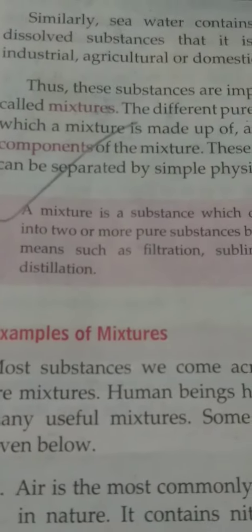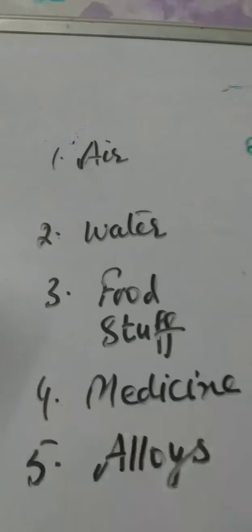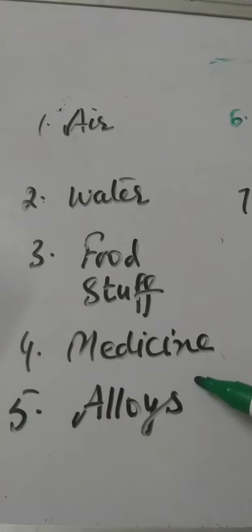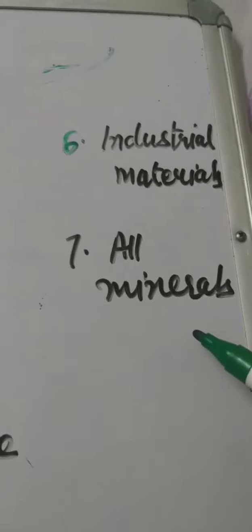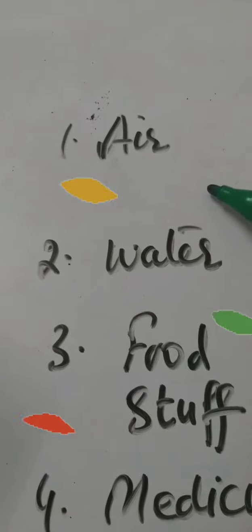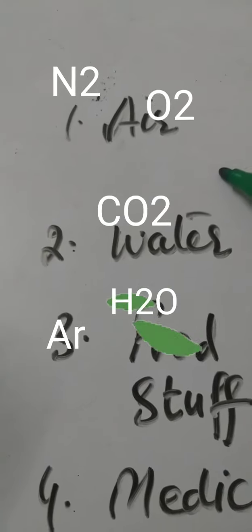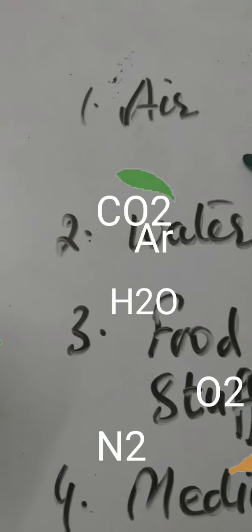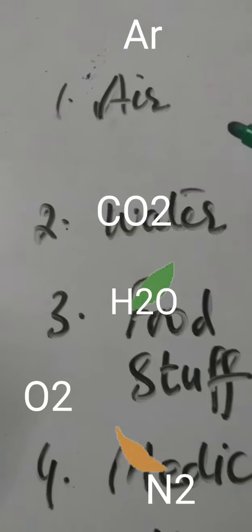Some examples of mixtures are air, natural water, foodstuff, medicine, alloys, industrial material and all minerals. As we know, air contains nitrogen, oxygen, noble gases, carbon dioxide, moisture, and we can separate the components of air by physical means.